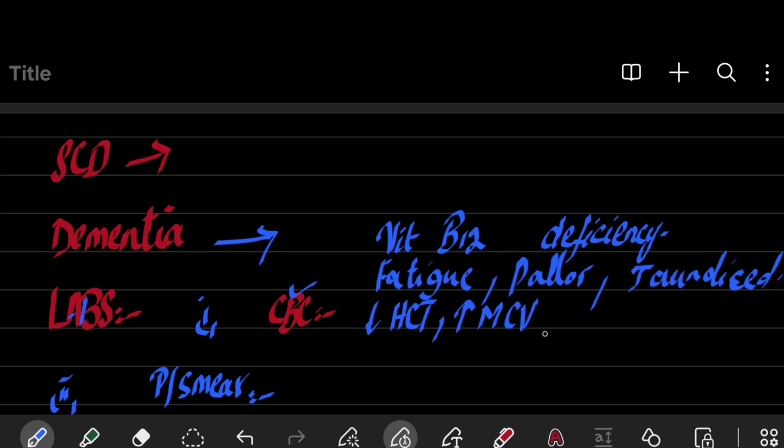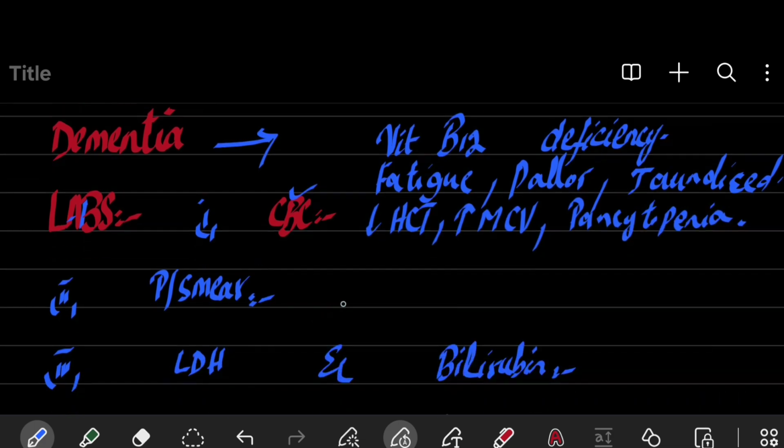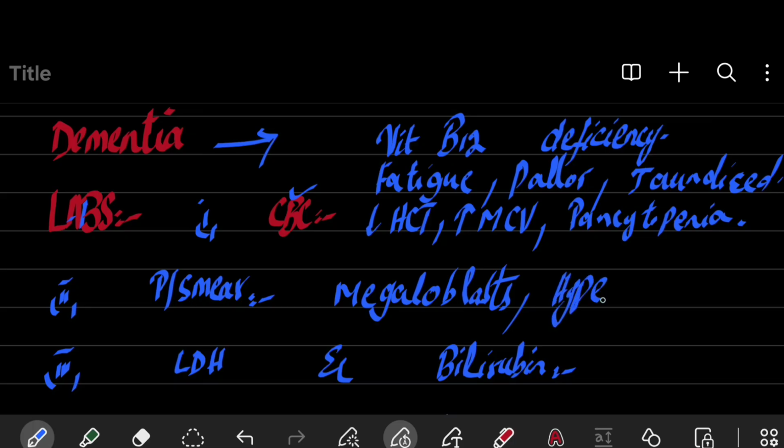You can also sometimes see pancytopenia, that is, when there is severe vitamin B12 deficiency, all cell lines are not produced. On peripheral smear, we can see megaloblasts and hypersegmented neutrophils, and these are the main things that help us suggest that this is vitamin B12 deficiency.